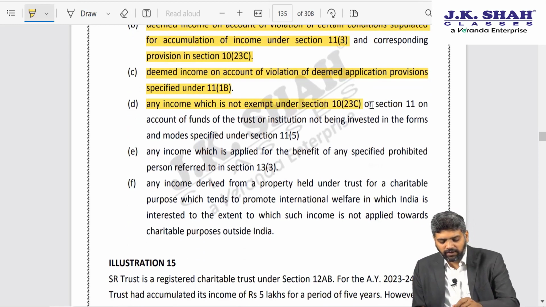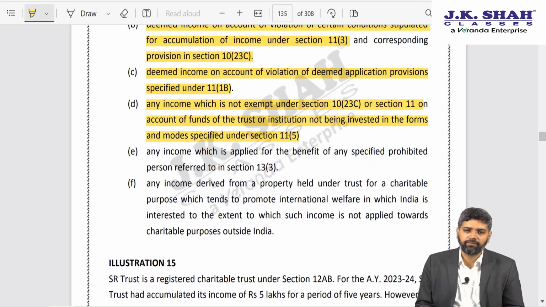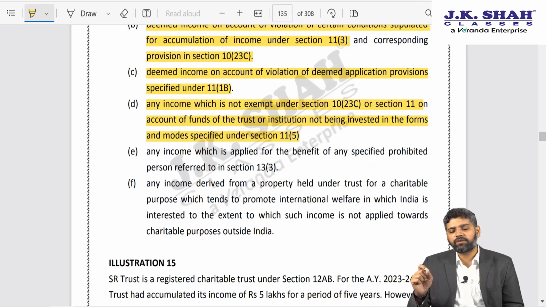Any income which is not exempt under 10(23C) or section 11 on account of funds of the trust or institution not being invested in the mode specified in section 11(5). Whenever you get a corpus donation, whenever you get any voluntary contribution or any other income, section 11 specifies that you have to invest those incomes as per the specified investment mode under section 11(5). We have covered the list of specified investments during our lectures. Suppose you do not invest the money as per the specified modes, then section 115BBI